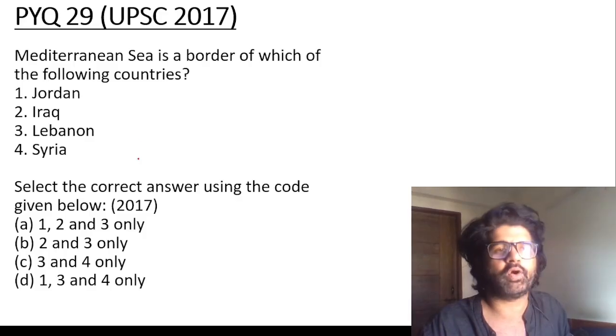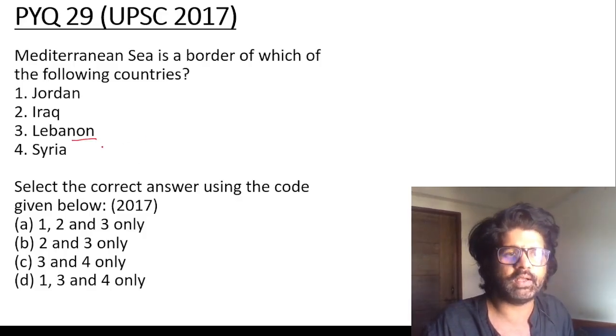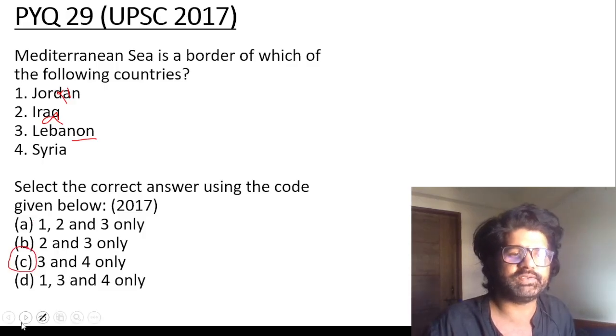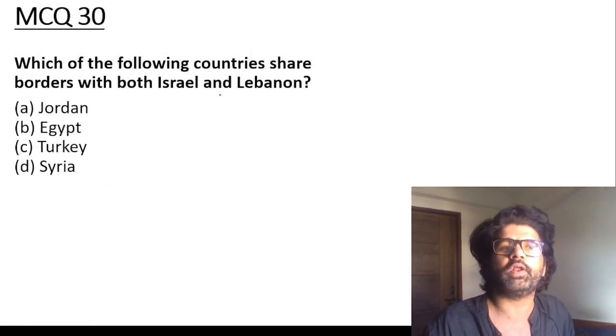Mediterranean Sea is the border of which of the following countries? Lebanon, yes. Iraq, no. Jordan, no. Lebanon, Syria. Which of the following countries share border with both Israel and Lebanon? Syria.